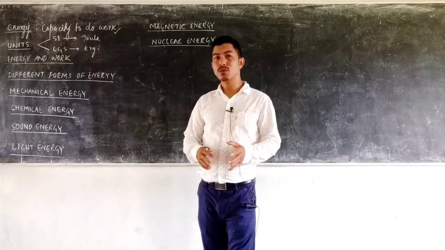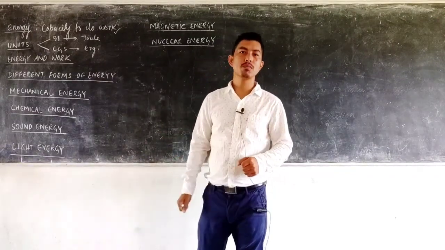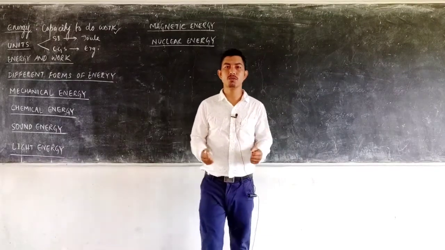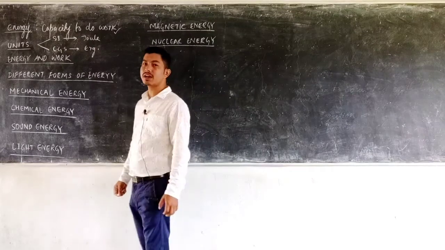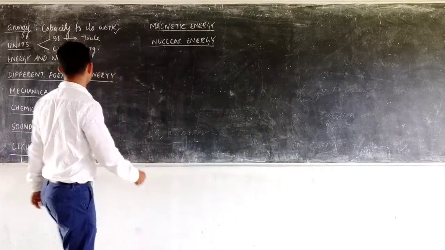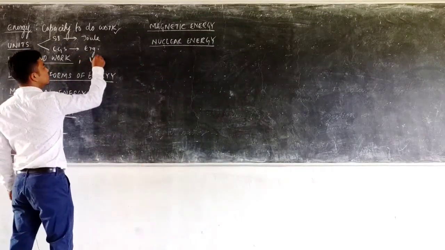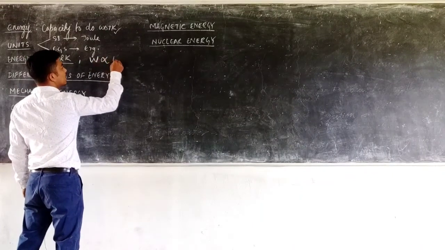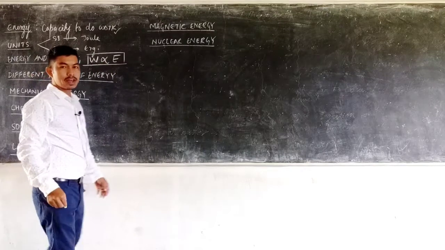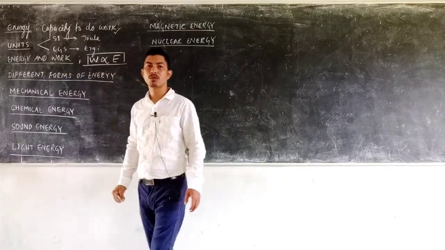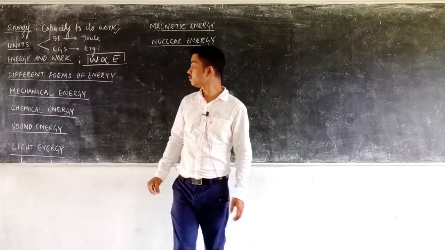You may understand it this way also: if you keep on working for a longer period of time, the energy of your body gets exhausted. Therefore work and energy are directly proportional to one another. Thus if W represents the work, then the work is directly proportional to the energy. So you may write that the energy of a body is directly proportional to the work done.